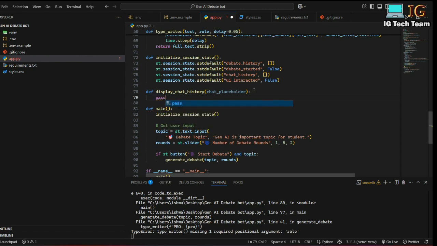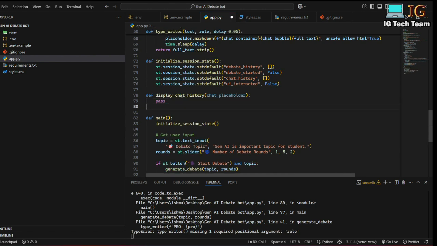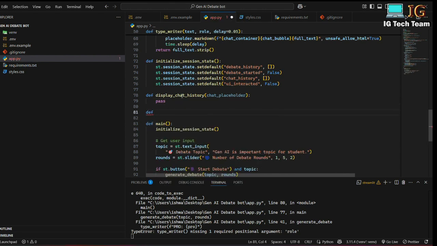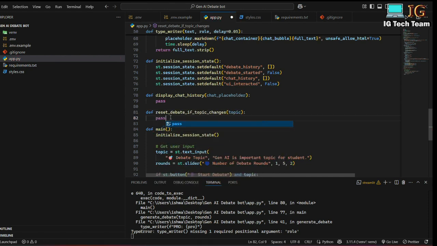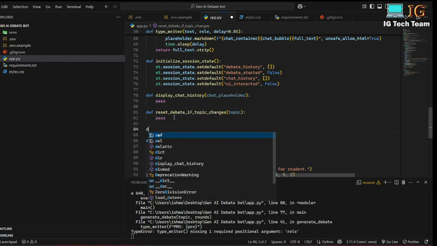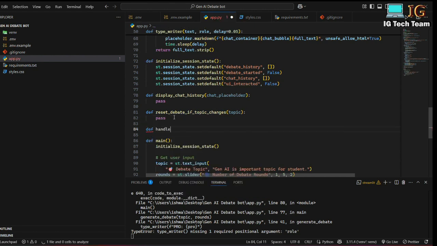And right now let me write pass, and also I will be making another function. Also I have to reset the debate if the topic changes, and I will be providing topic here. So what this function does is it will reset the debate if I change the topic. So this will be another function, and also I will be creating handle_ui_interaction.